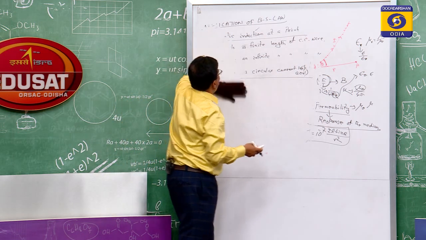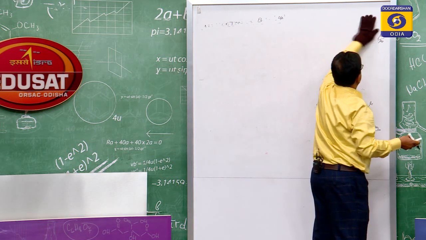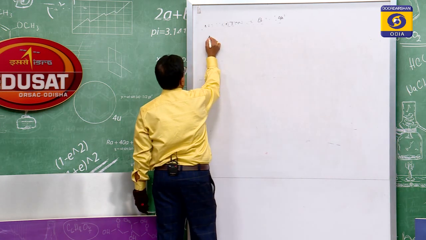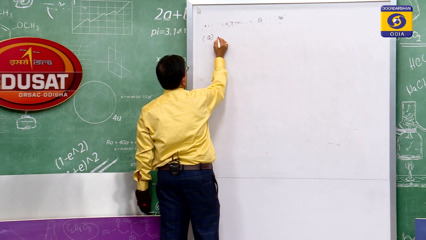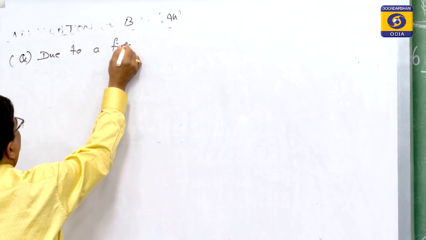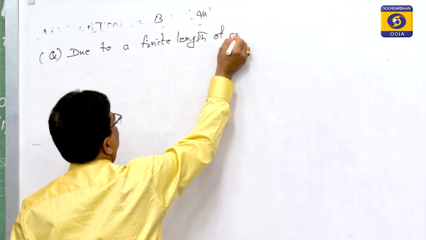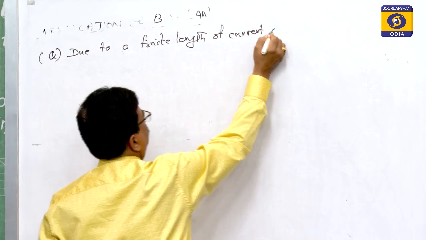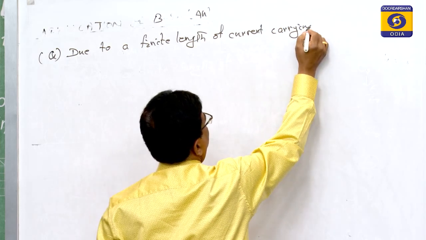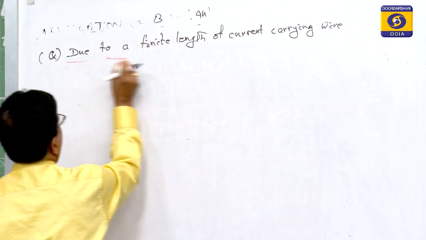Finite means a definite length is provided here. So, that is the current through the finite length. Number 1 A, due to a finite length of current carrying wire.